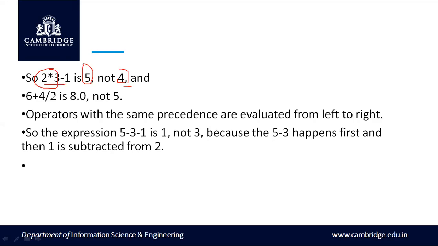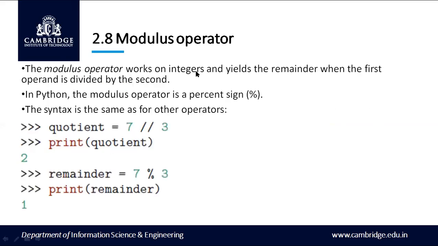The answer is 5. Similarly, in this example you can see division has higher priority than the plus operator. So it will be 4 by 2, that is 2, plus 6. The answer will be 8 and not 5. Operators with the same precedence are evaluated from left to right. Here you can see we have only subtraction operators in this expression, so it will be evaluated from left to right. These are the examples for order of operations.